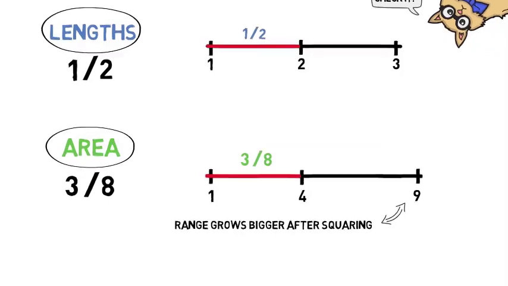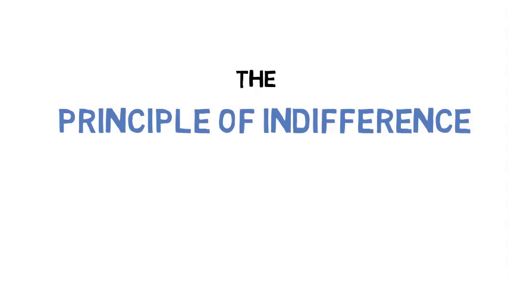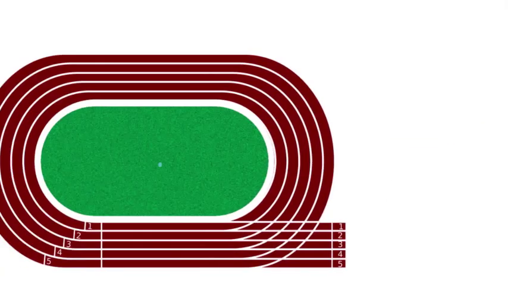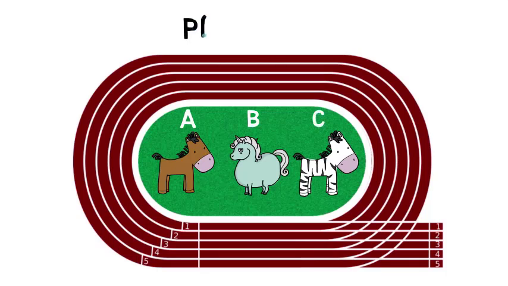Put another way, the paradox arises from a famous principle known as the principle of indifference. In its simplest form, the principle of indifference just counts possibilities. Imagine you're at a racetrack and 3 horses are running, A, B, and C. What's the probability that horse A will win? Well, 1 out of 3, obviously. Let's assume ties are impossible just to keep things simple.